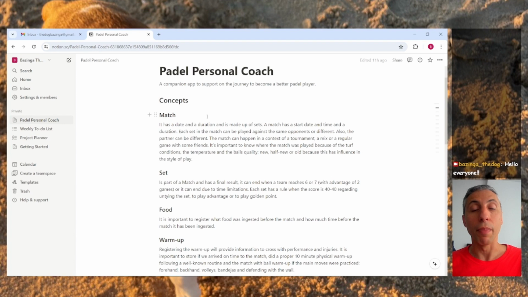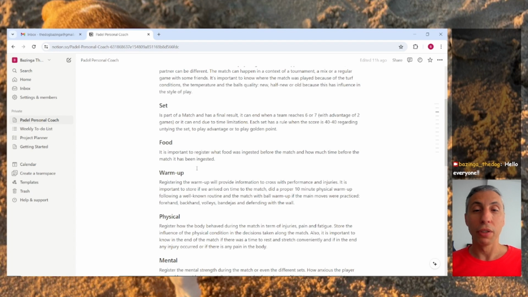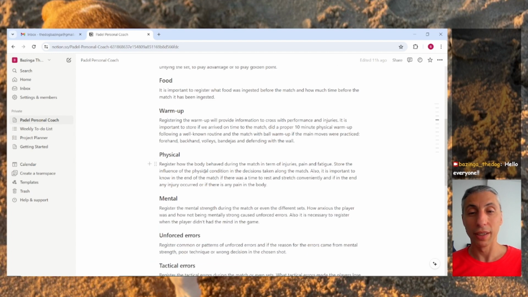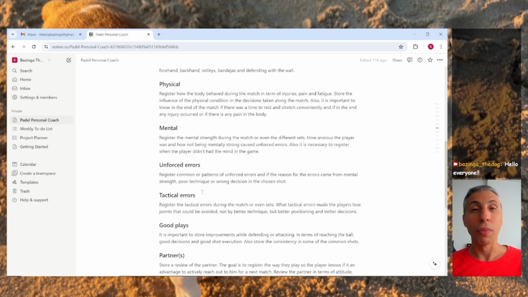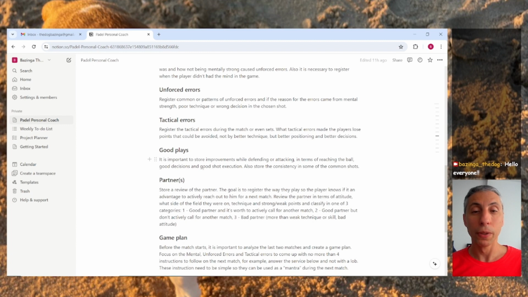So we have the concept of the match. Inside each match, you will have the sets, so it's parts of the match. We want also to register the food, because the food that you ingest before playing the game influences your performance. How was the warm-up? How was your physical performance? Also mental performance. How many unforced errors did you make? Tactical errors. Also, what did you do well?